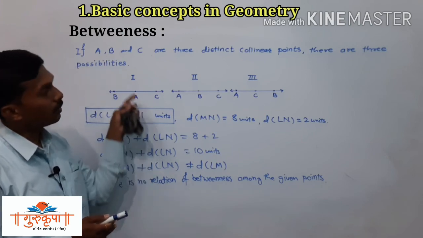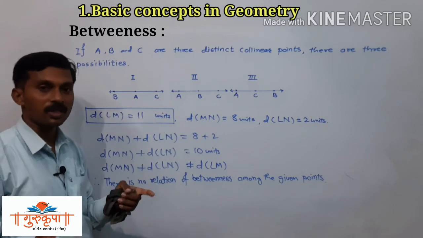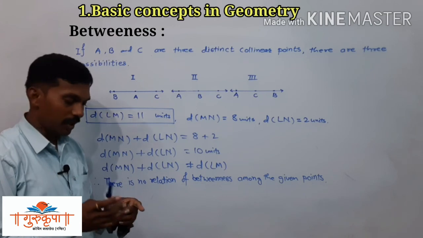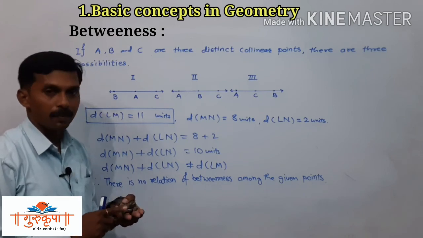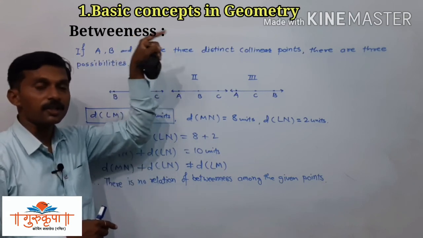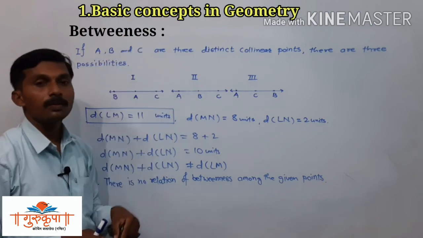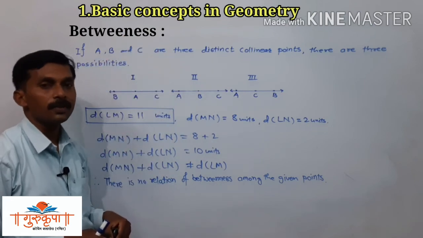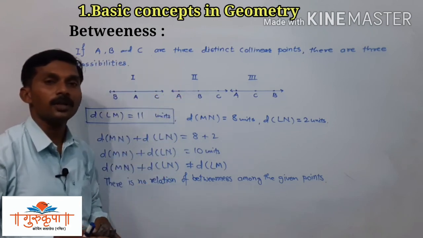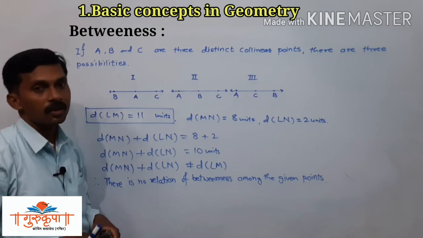Now we have practice set 1.1, which depends upon these concepts which we studied. The first concept is lines, planes and points. The next concept is coordinates of the points and distances between the points, and the next concept is relation of betweenness. And on these 3 concepts the practice set 1.1 depends. We will take that practice set 1.1 in the next video lecture.